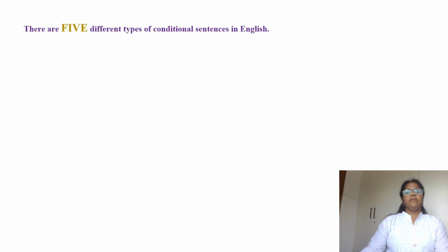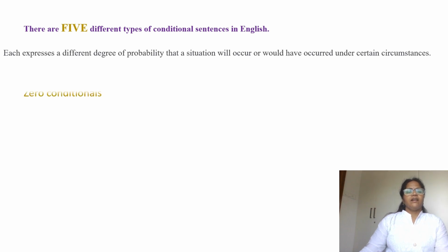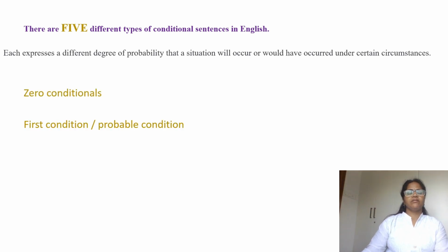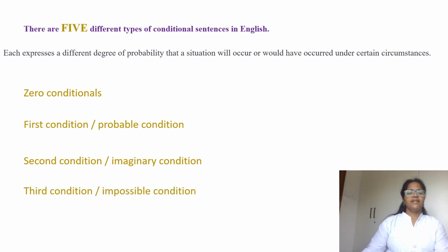There are 5 different types of conditional sentences in English. Zero conditionals. First condition, also known as probable condition. Second condition or imaginary condition. Third condition or impossible condition. And the last one, mixed conditionals, which is a mix of second and third condition. Now let's have a detailed discussion of each conditionals. Let's begin with zero conditionals.